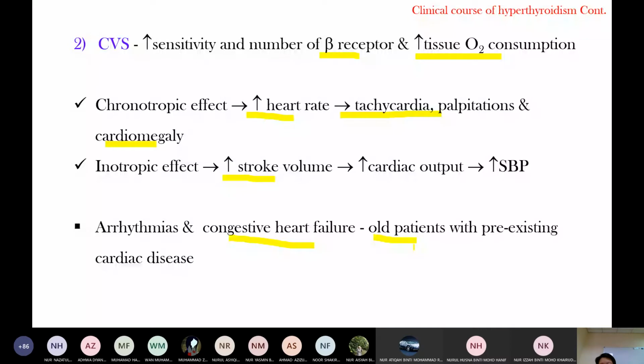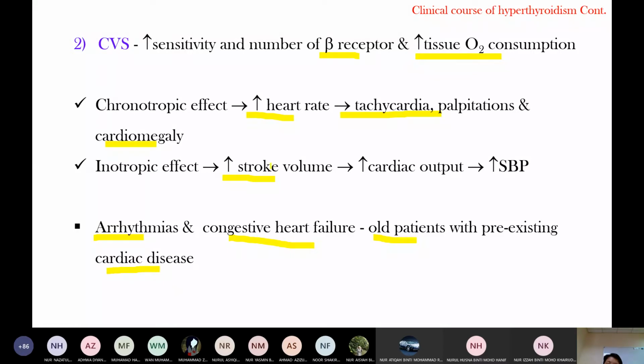And patients who have pre-existing heart disease have a high risk of getting heart failure. And then tachycardia leads to arrhythmia. Therefore, arrhythmia and congestive heart failure are seen in old people who have pre-existing heart disease. Those who have underlying heart disease have a high risk of arrhythmia and heart failure.